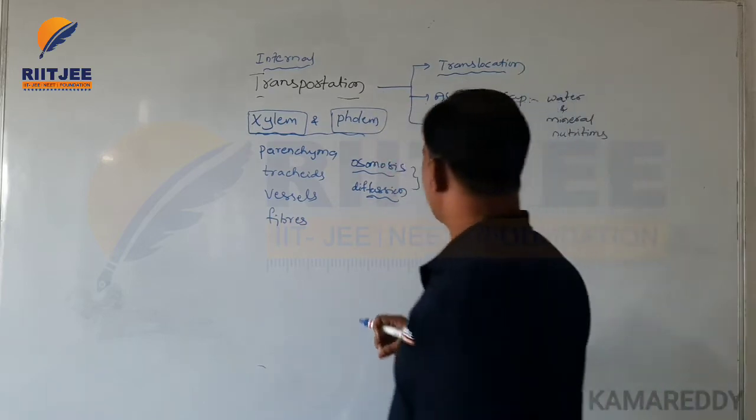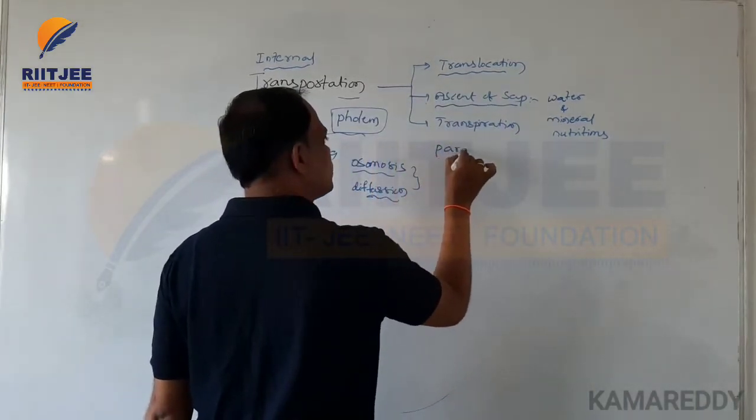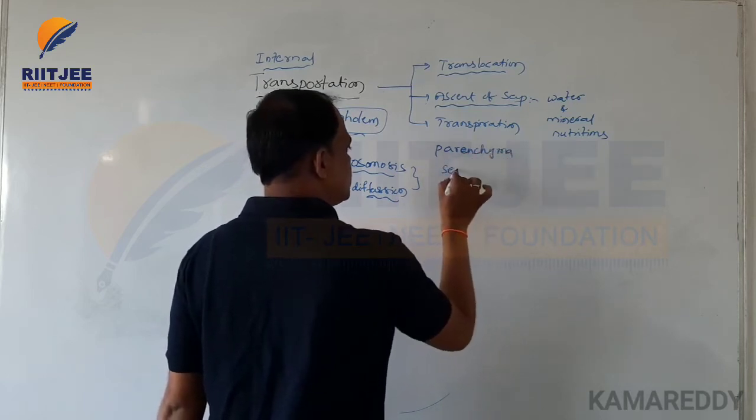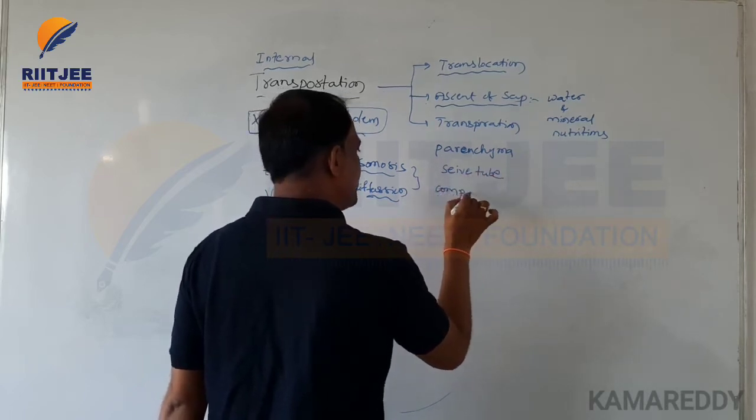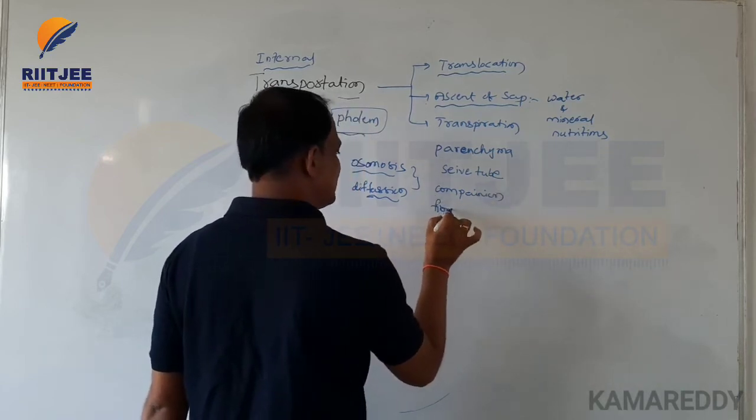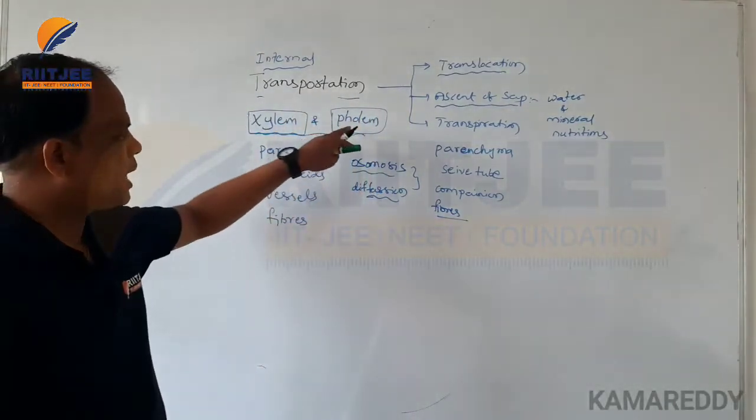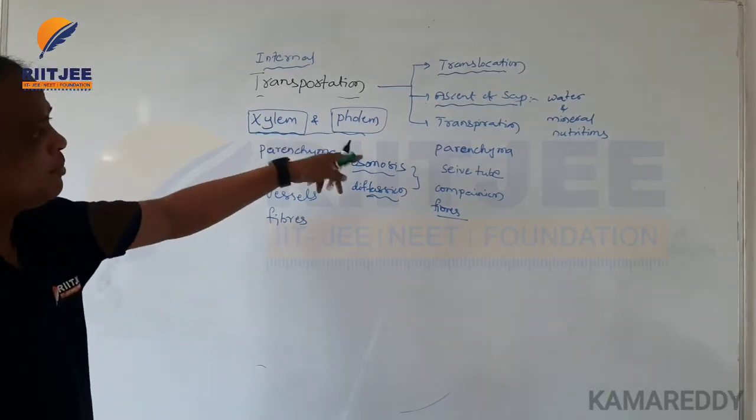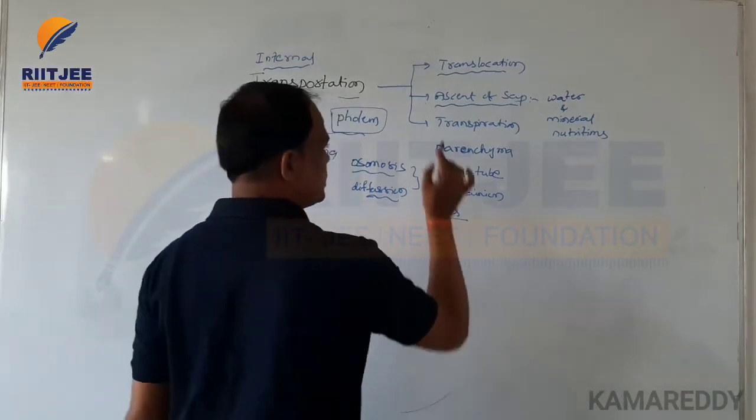The phloem is also made up of phloem parenchyma, sieve tubes, companion cells and fiber cells. These are the four types of cells that make up the phloem, and with the help of xylem and phloem all the transportation process is carried out. This is the one basic process.